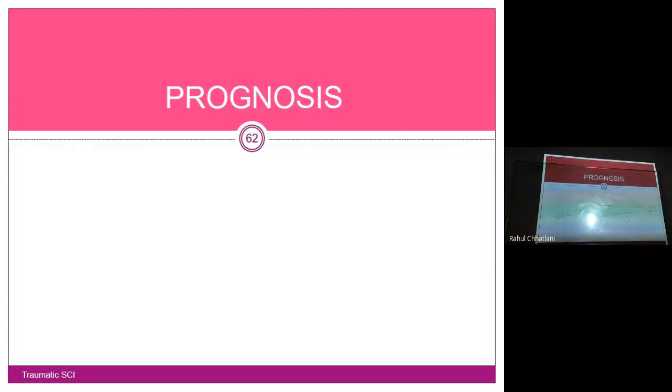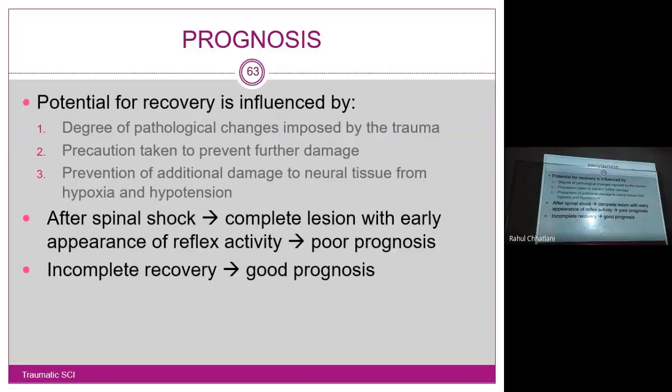Prognosis. We have completed all the signs and symptoms. The signs and symptoms are direct as well as indirect. Now we want to see what will be the prognosis of such a patient to improve the future. Yes, once the condition has happened, which is a low incidence condition, but still the disability rate is much higher. So what will be the prognosis?